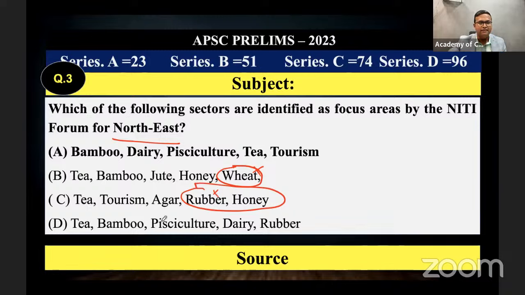And dairy and tea, bamboo, pisciculture, dairy and rubber. Here also rubber comes. 90% of rubber is cultivated outside Northeast India. Then the correct option will be: bamboo is there in Northeast, dairy is there, pisciculture, the fishing is there, and tea is there, tourism is there. The main dominant economic activities in the northeastern states are these 5: bamboo, dairy, pisciculture, tea, and tourism. With that logic, we can get the answer. Option A is the correct answer for this question.